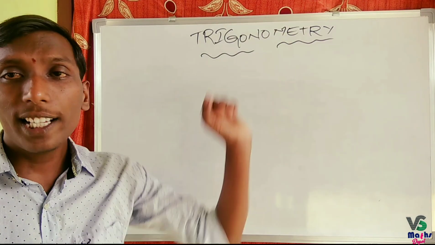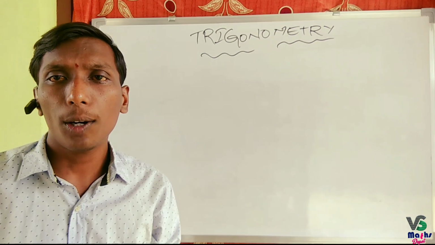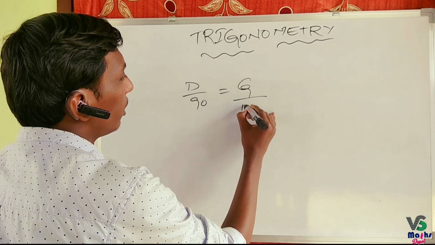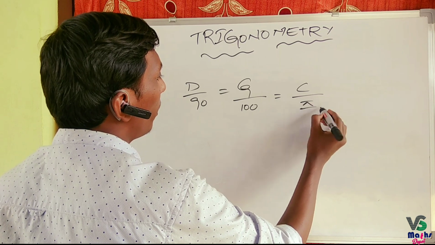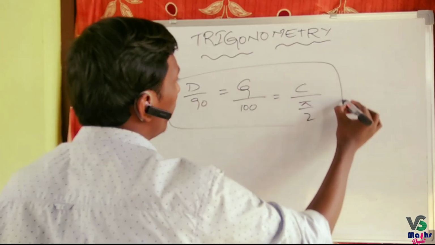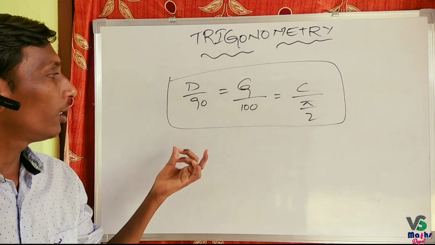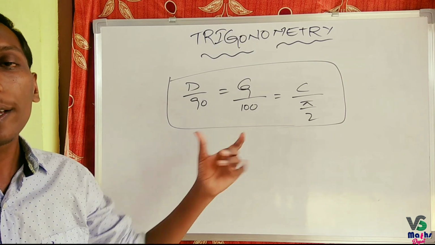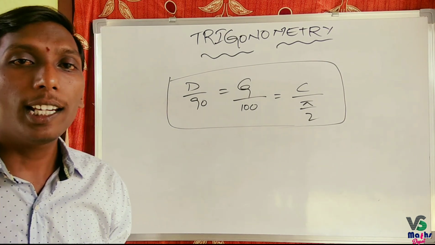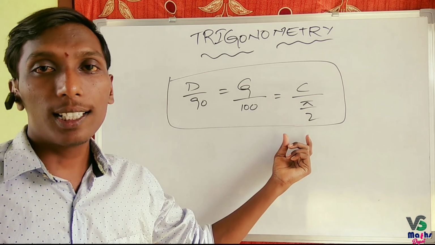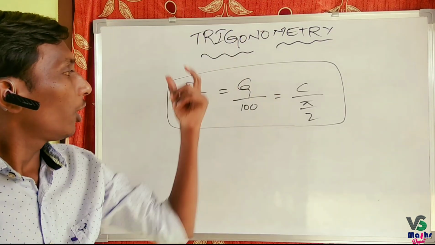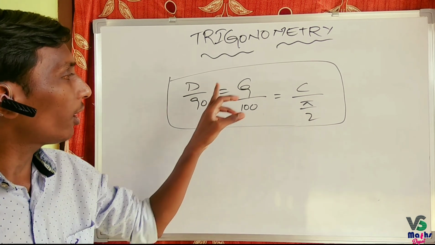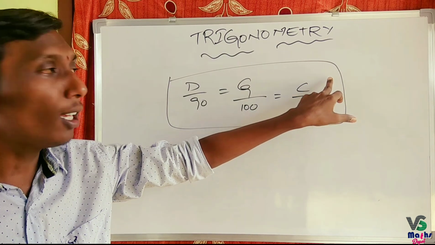Now the relation between these three systems of measurement is given by D by 90 is equal to G by 100 is equal to C by pi by 2. By using this relation, we can convert an angle from one system of measurement to another. If a problem is given in degrees, we can convert this into grades or into radians.